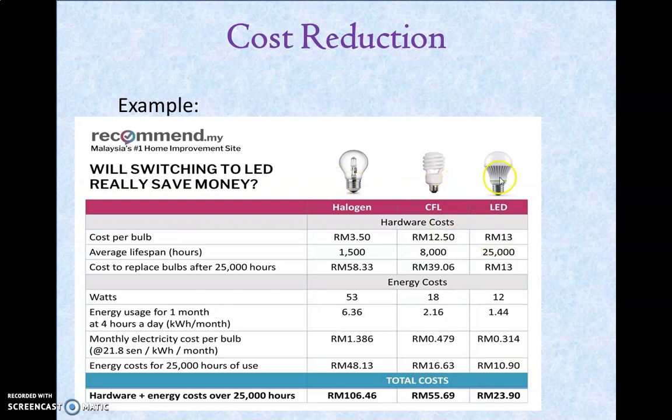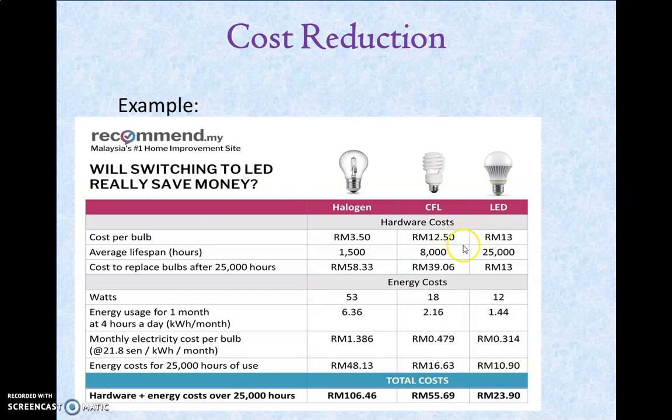Which one are you going to choose? If you roughly see, the halogen bulb looks very cheap compared to the other two. The costs of the CFL bulb and LED bulb are very close, because the CFL costs just 12 rupees 50 paise and the LED bulb costs 13 rupees.